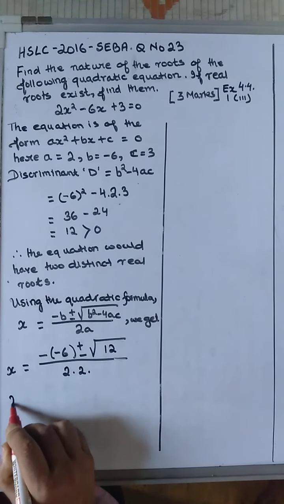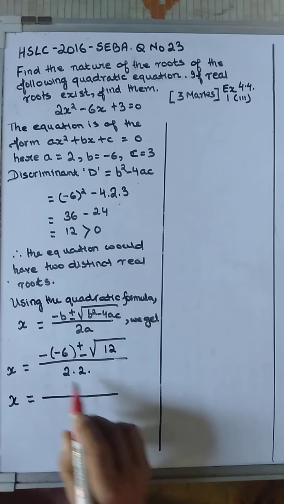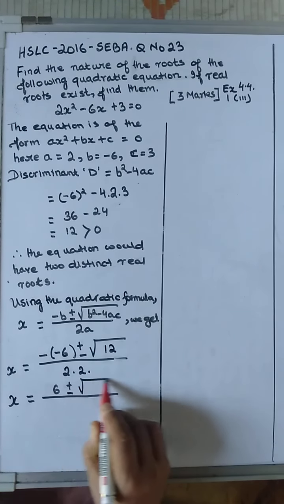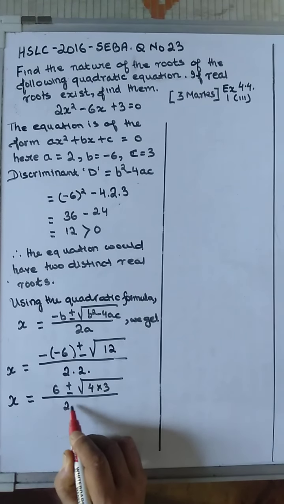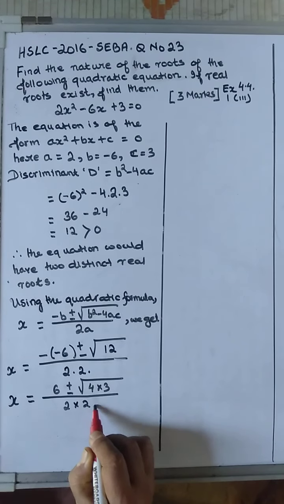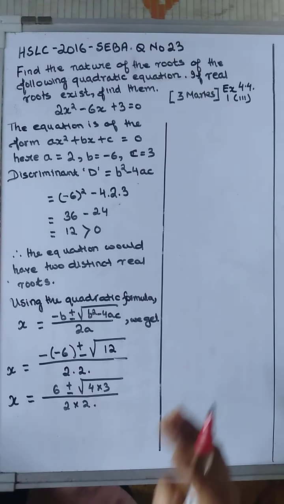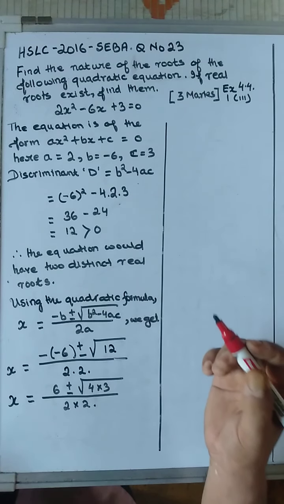Now further, you'll have x is equal to minus into minus is plus 6, plus minus, break this up as 4 into 3, leave that as 2 into 2 for reasons that you will understand in the next column. I've just divided this into columns so that we can continue without having to rub the board.